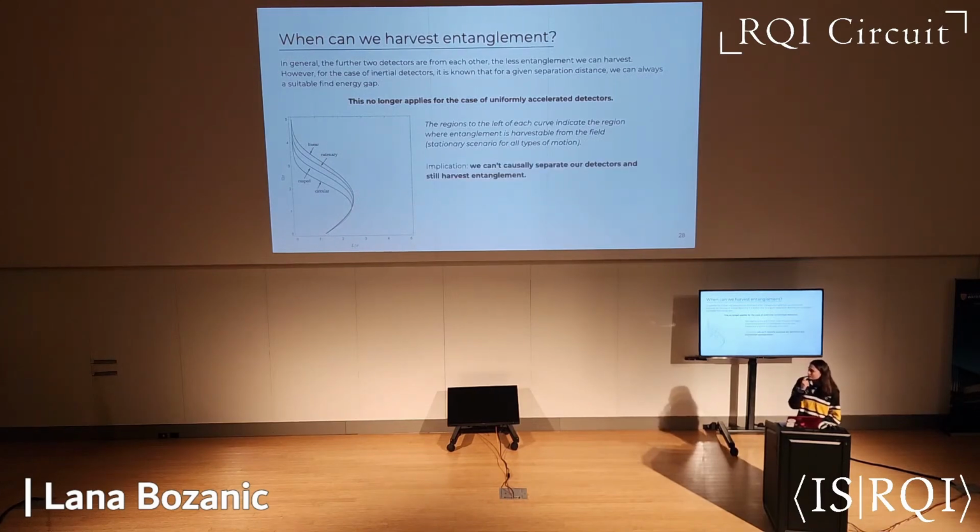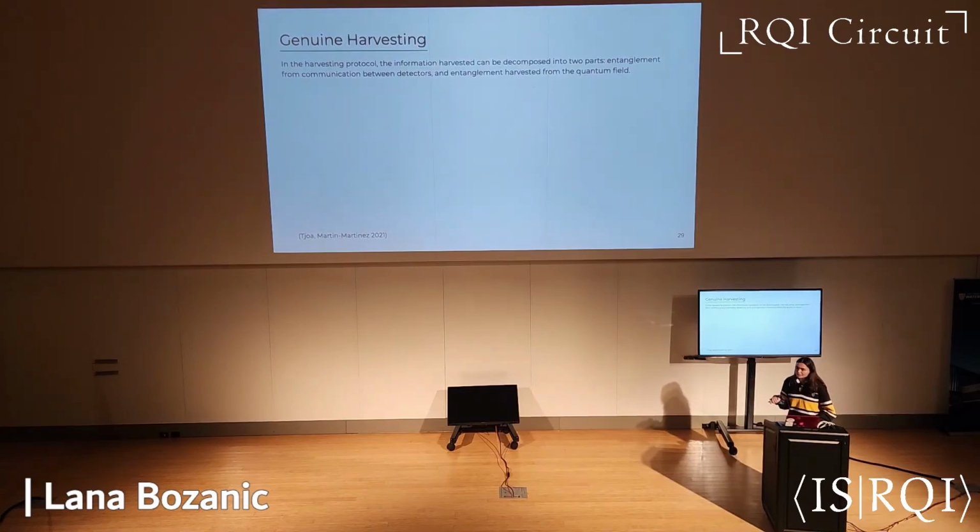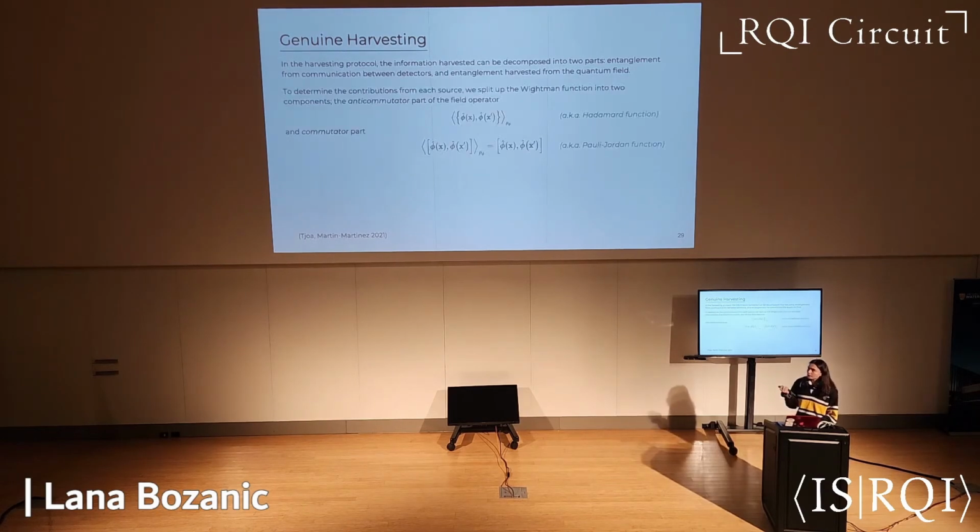In particular, one implication of this is that we can't at all causally separate our detectors and still harvest entanglement. And so that leads us to our next question of whether we're ever genuinely harvesting entanglement. In the entanglement harvesting protocol, we can break up our Wightman function into two parts, an anti-commutator part and a commutator part.